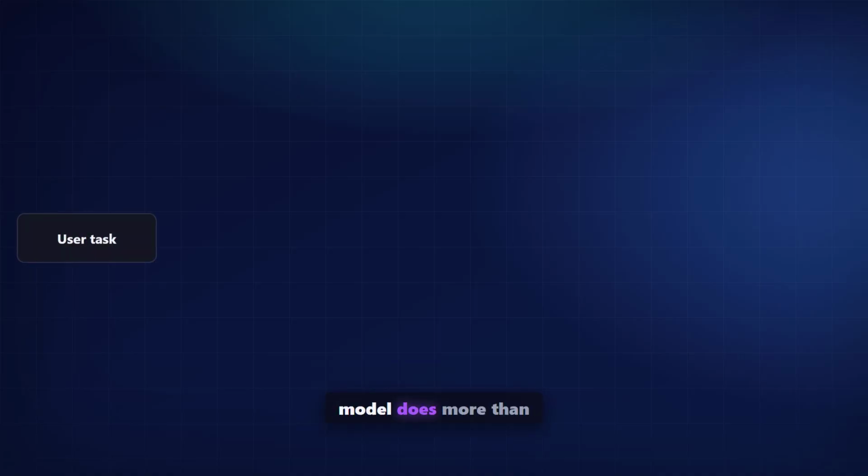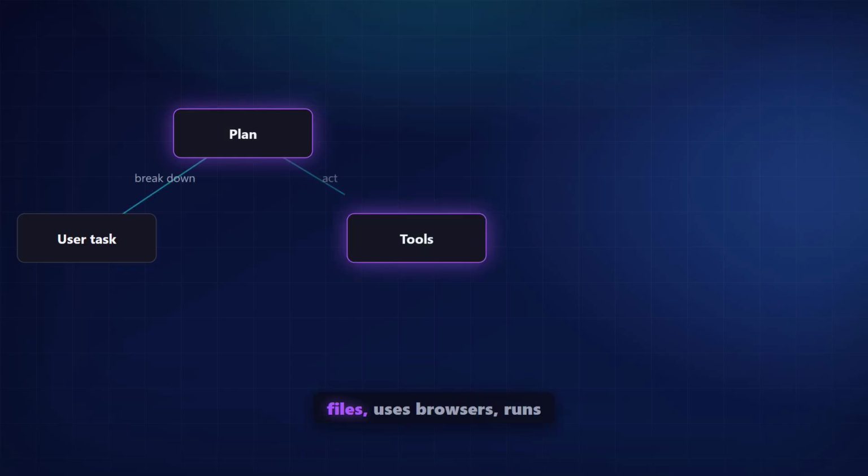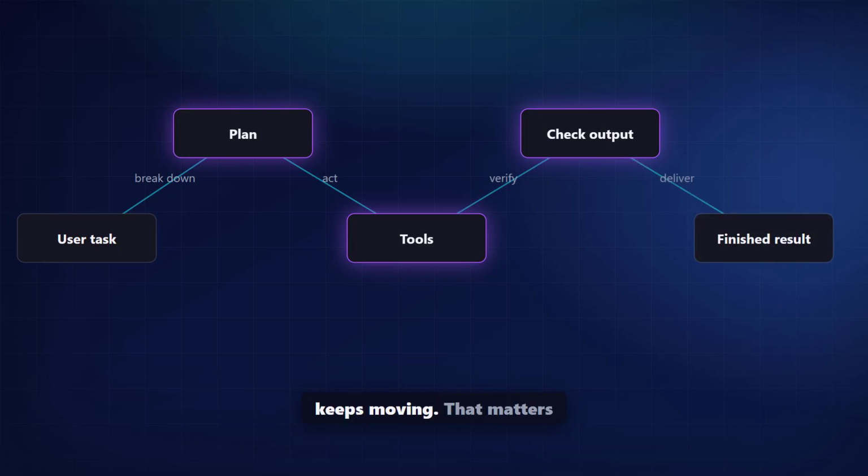Agentic work means the model does more than answer one prompt. It plans, calls tools, reads files, uses browsers, runs terminals, checks results, and keeps moving. That matters because AI work is shifting from chat answers to completed workflows.